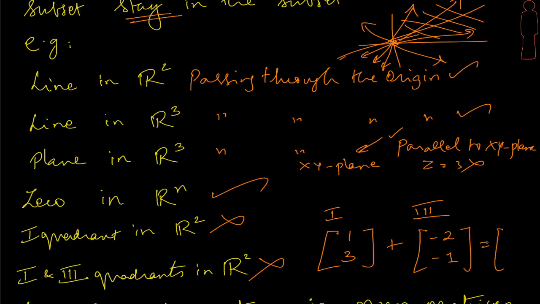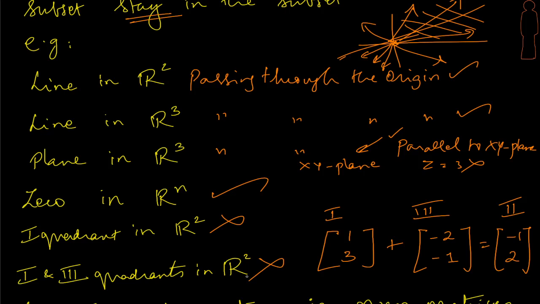So let's just add this up. This is going to give me a -1, and this is going to give me a 2. So which quadrant does this fall in? This is going to fall in the second quadrant, because x is negative, y is positive. And what do we understand from here? Linear combinations of vectors in 1 and 3 do not again fall in 1 and 3, and therefore our result was true, that 1 and 3 is not going to be a subspace.